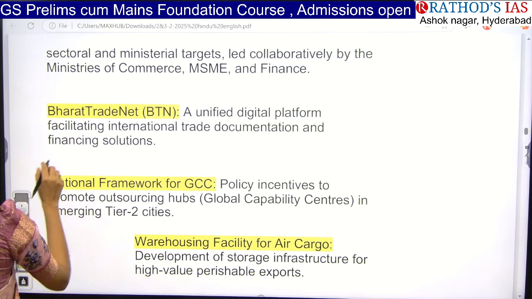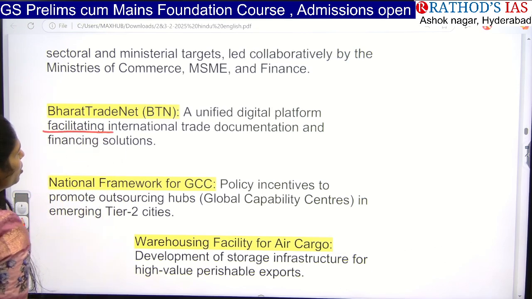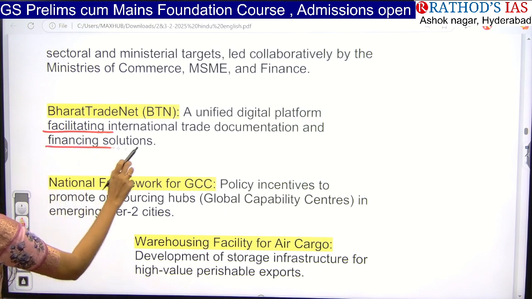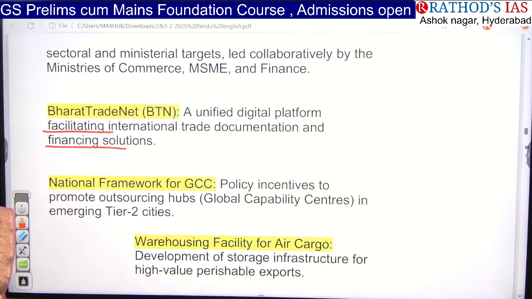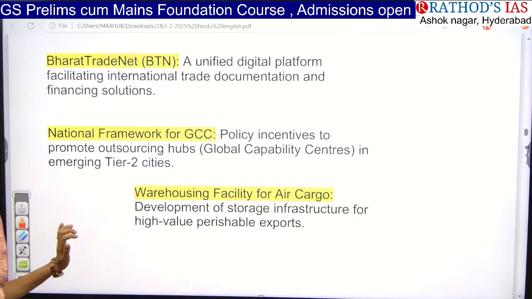So it is a unified platform which is facilitating international trade documentation as well as financing solutions. So through that also we are improving our exports. And next one is we have a national framework for GCC, that is Global Capacity Centers. So this policy has incentives which are mainly focusing on outsourcing hubs in emerging tier 2 cities.